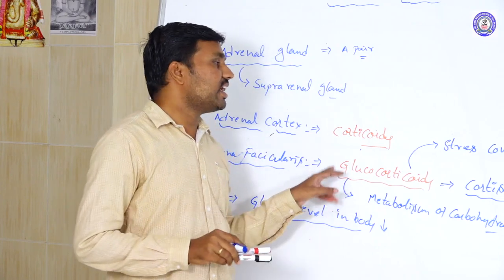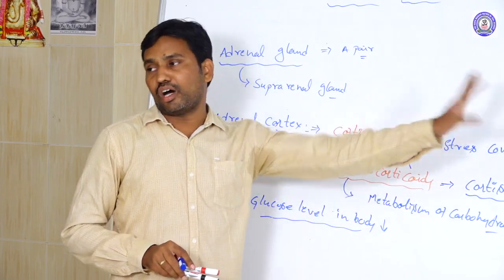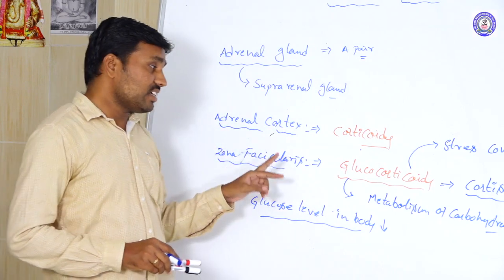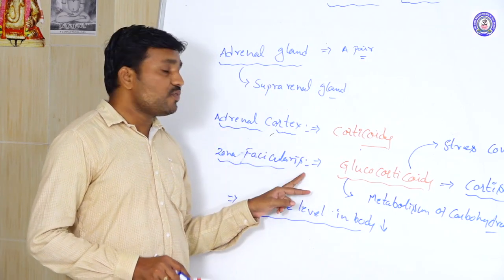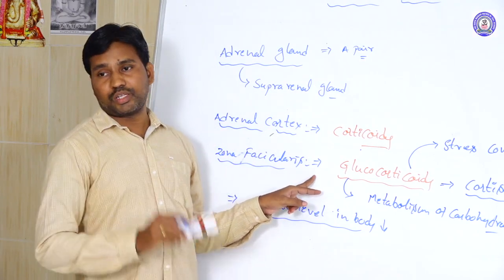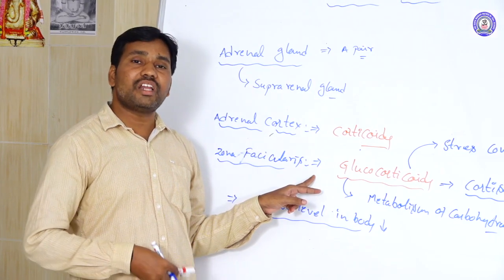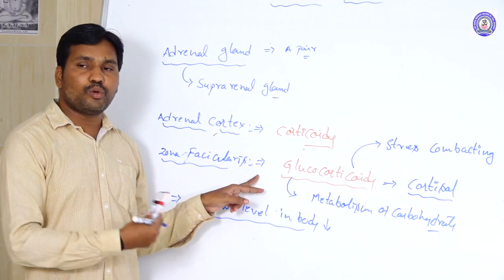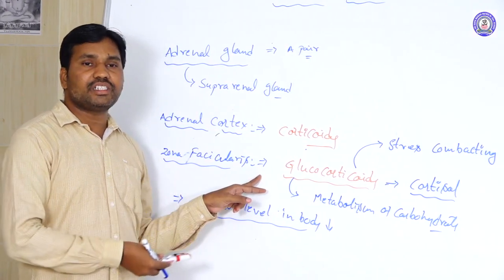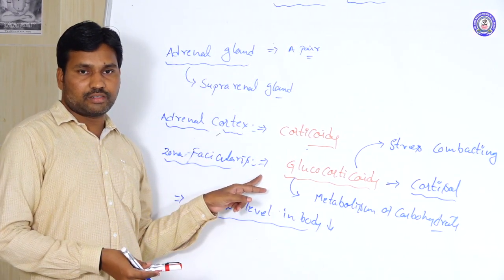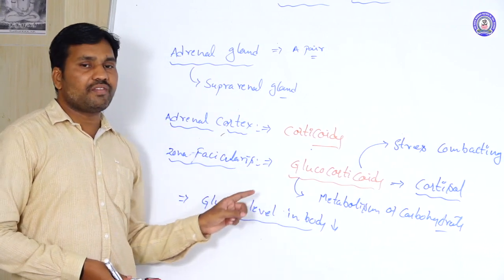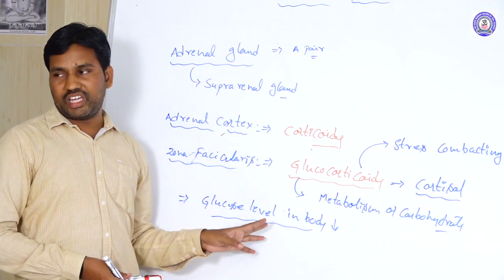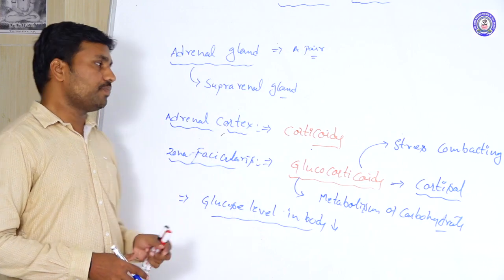So that is why it is called a stress combating hormone, and also a life saving hormone. Whenever glucose is needed, it immediately activates and maintains the glucose levels, by the utilization of glycogen, proteins or lipids.